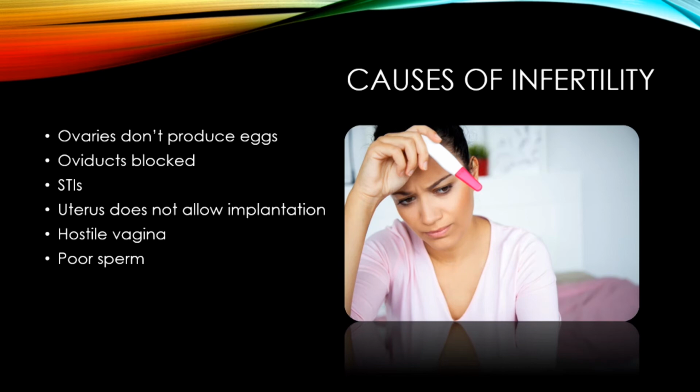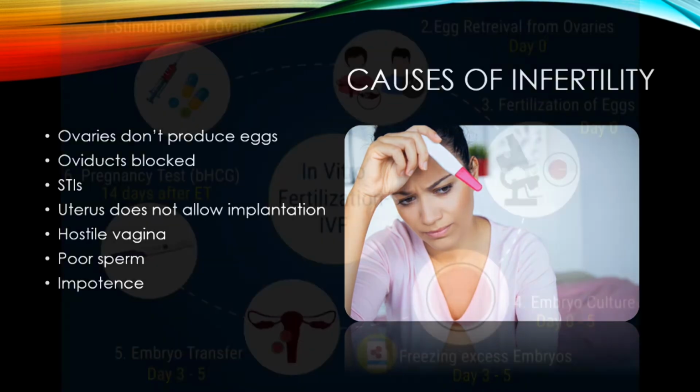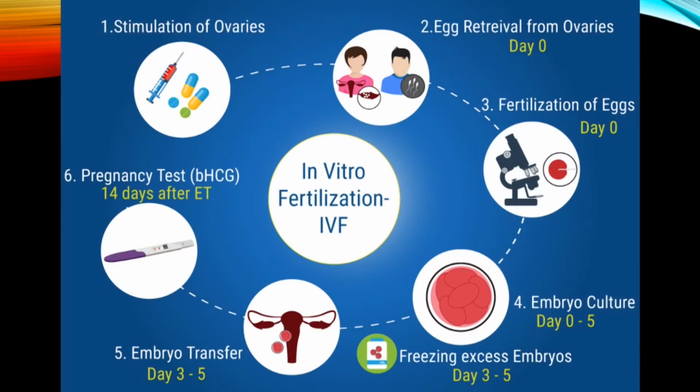You might find that the man does not produce enough sperm cells, or that the sperm cells he does produce don't swim very well. That can be another issue. Also, you might find that he can't have an erection, maybe he's impotent. So these are all different issues which might cause infertility. It's a very painful time if a couple are trying to conceive. If that is the case, there are problems which hopefully we can solve.